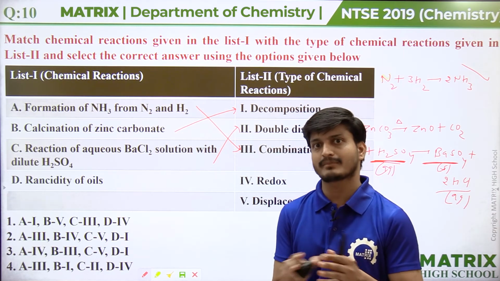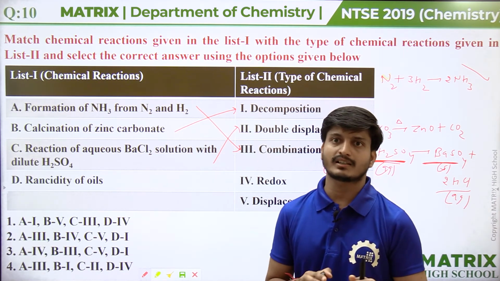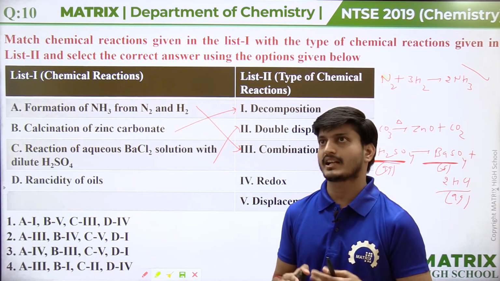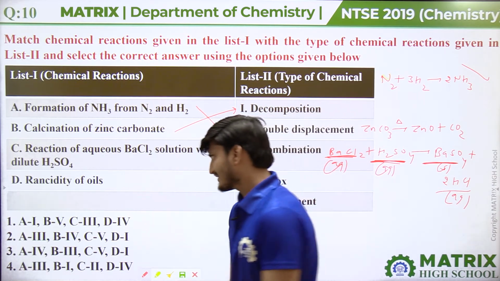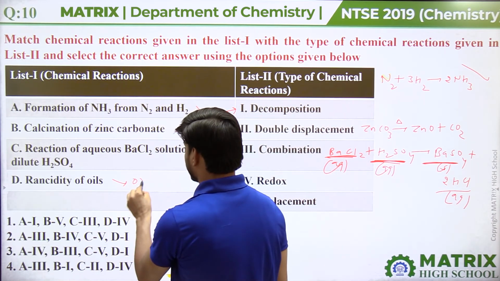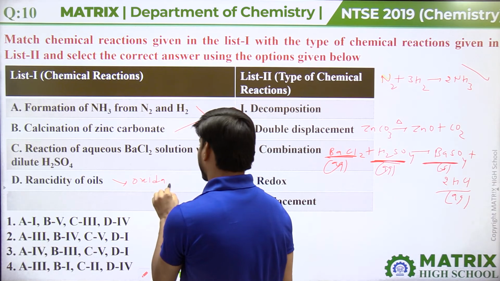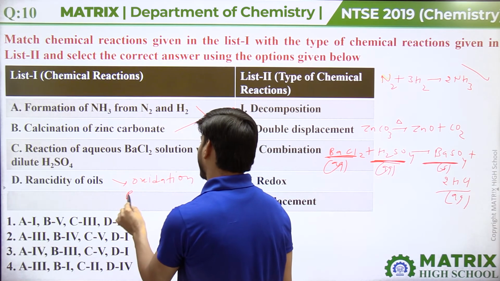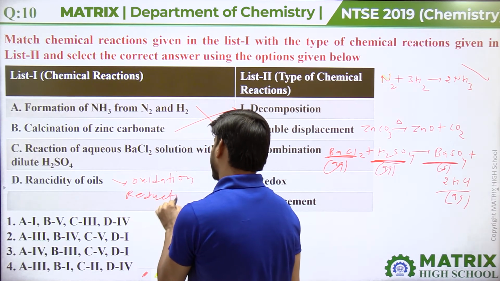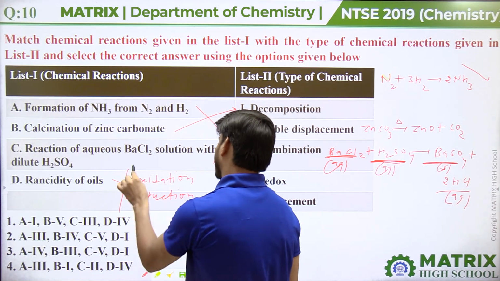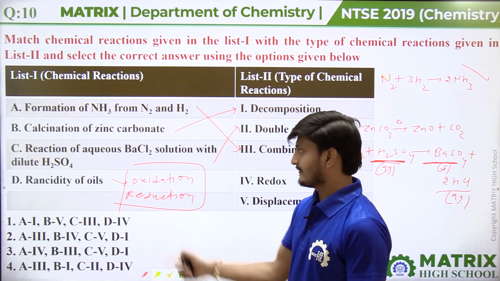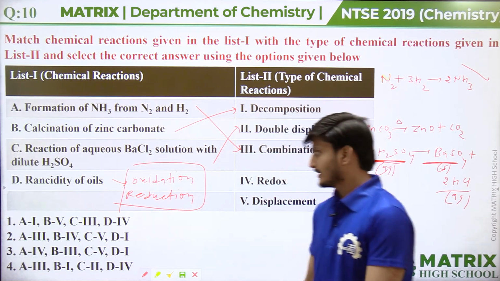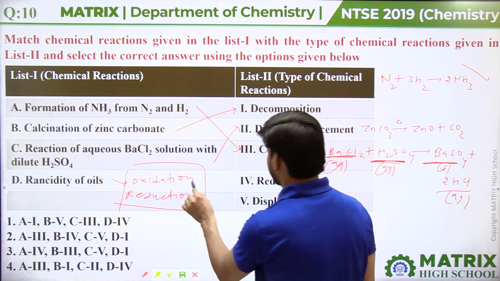They both take place together. Oxidation cannot occur alone, reduction cannot occur alone. So here reduction will also take place. The reactions in which oxidation and reduction both occur together are known as redox reactions. So D is the example of redox reaction.